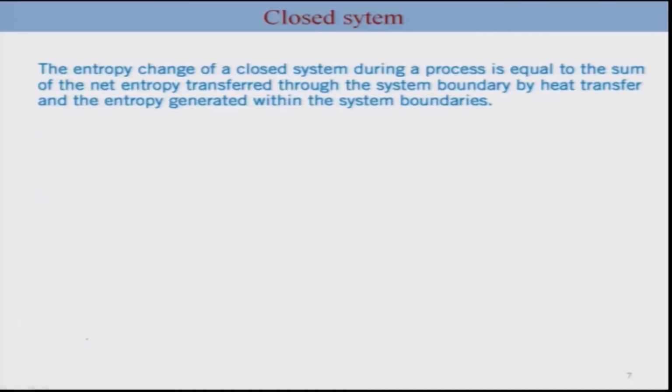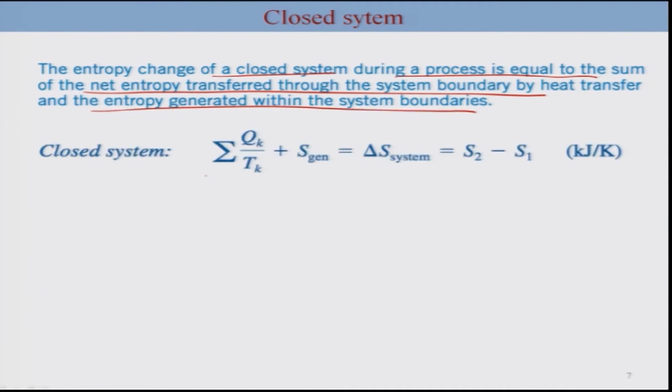Now we can specifically look at a closed system, and later we are going to look at the control volume or open system. For the closed system, your mass contribution is 0. The entropy change is only due to the heat transfer or heat interaction. So the entropy change of a closed system during a process is equal to the sum of the net entropy transfer through the system boundary by heat transfer and the entropy generated within the system boundary. In other words, this is entropy transfer due to the heat interaction plus the generation term, that would be the change in the entropy of the system.